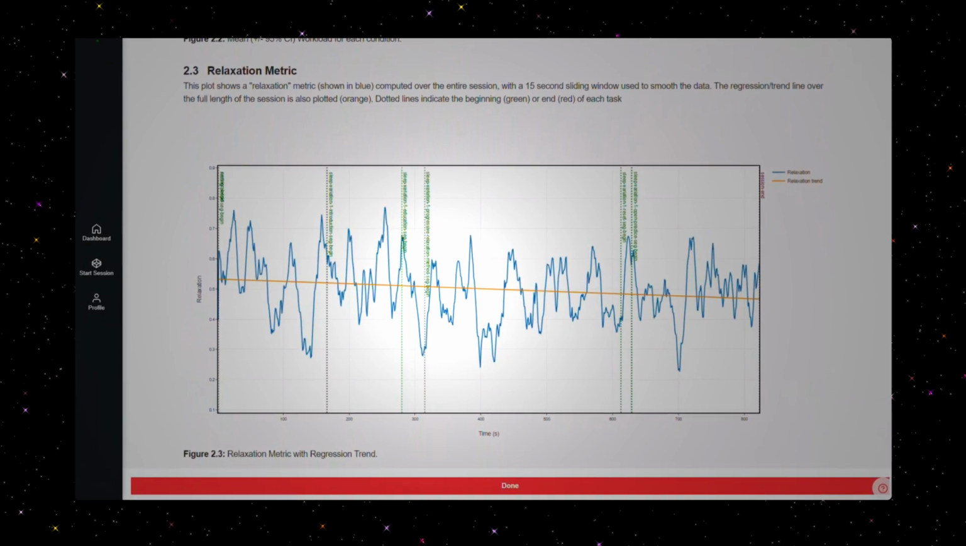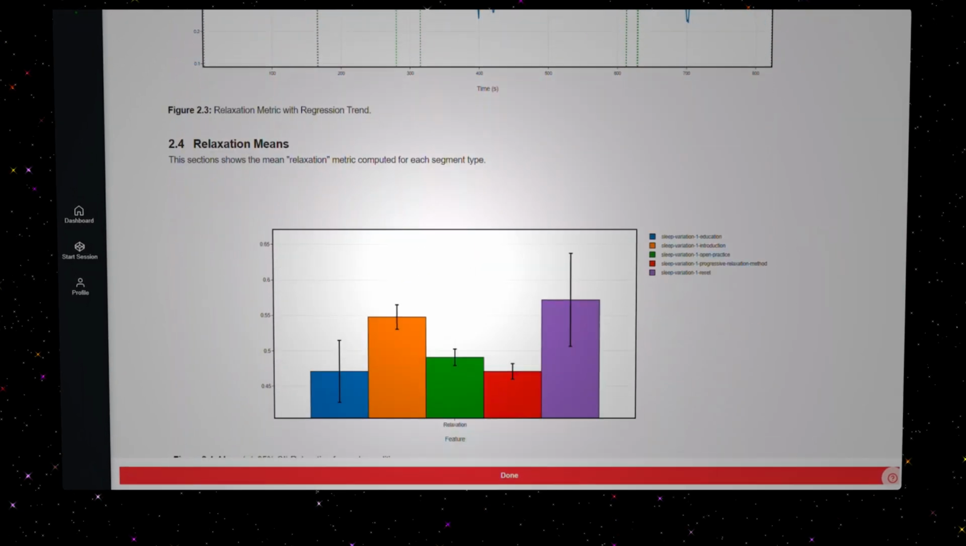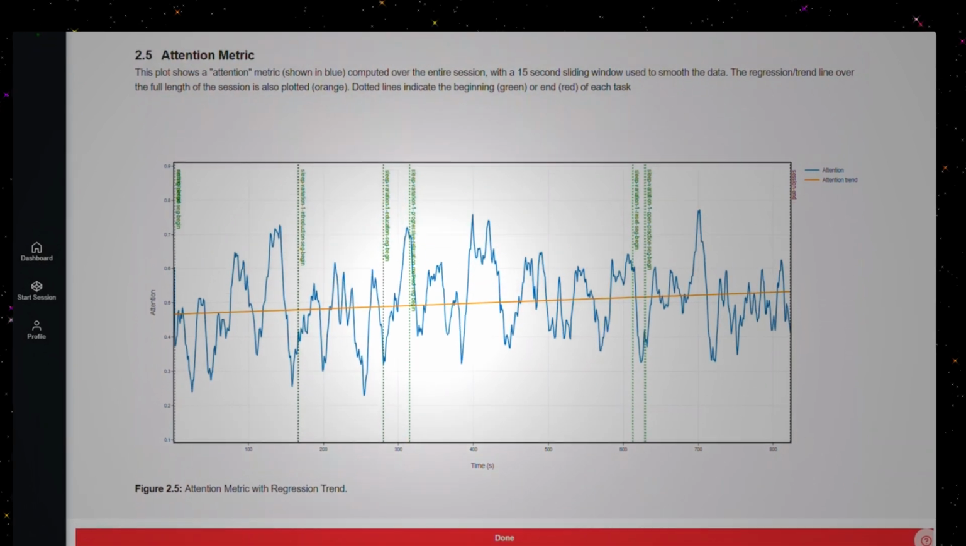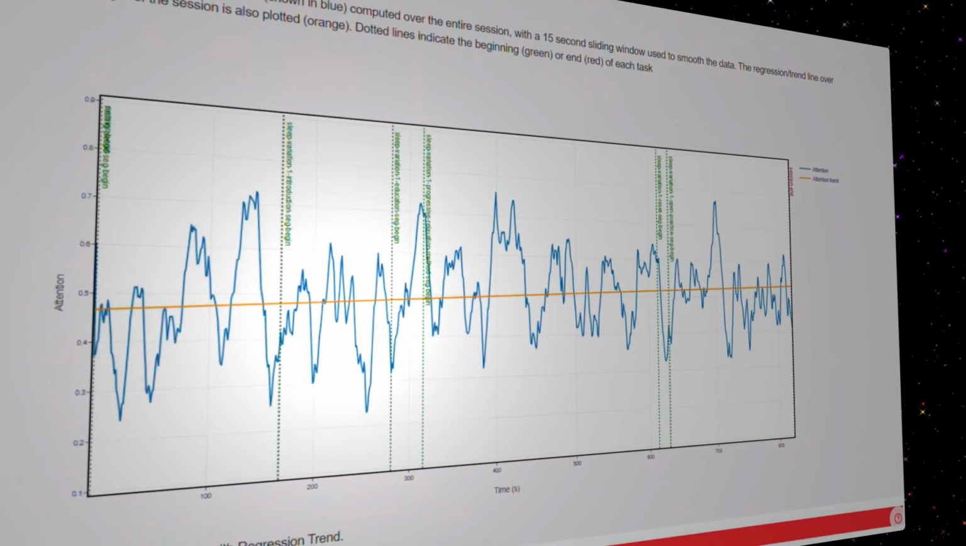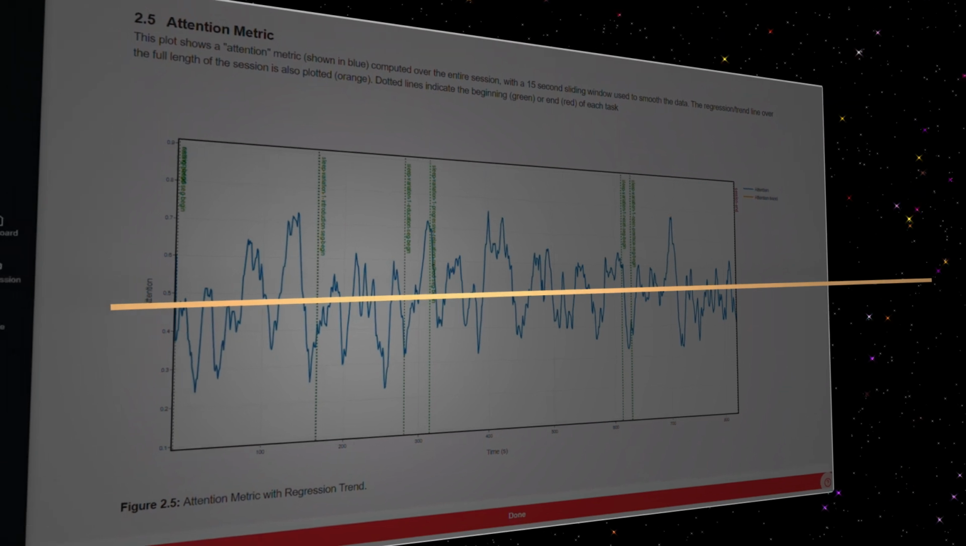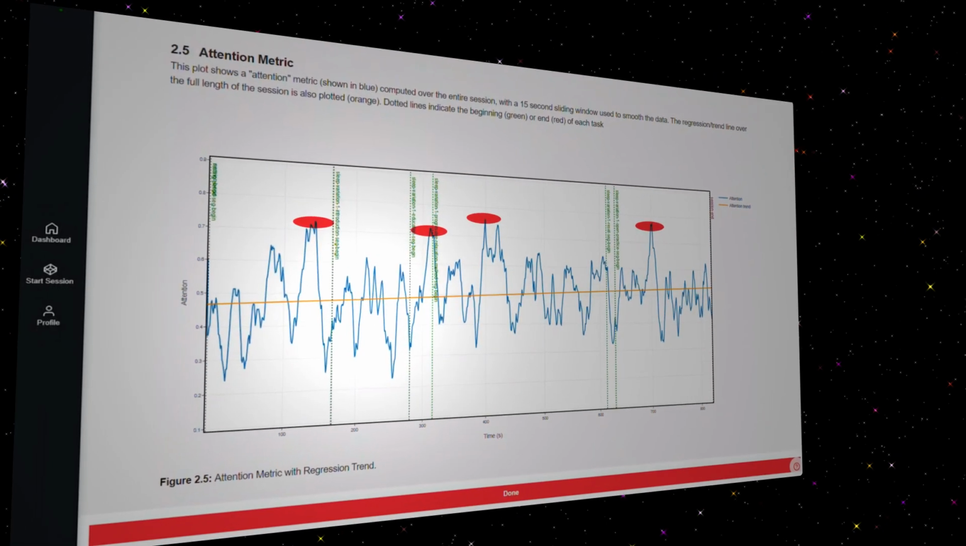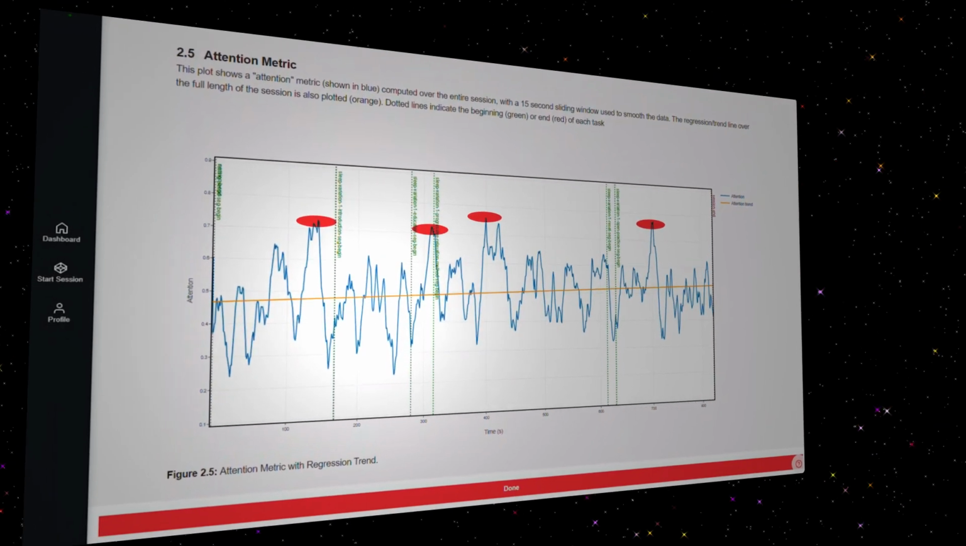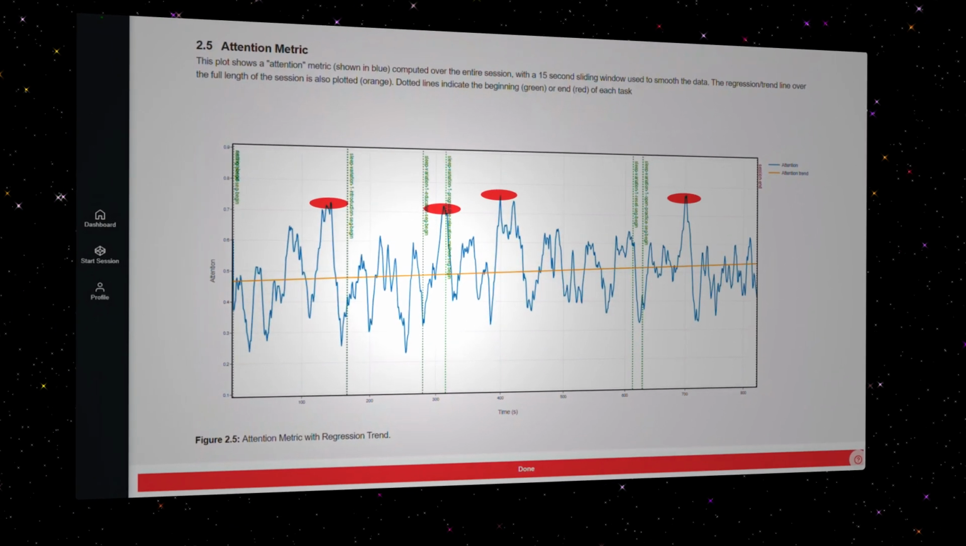A session like focus meditation can increase your attention metrics, wherein you harness your attention for as long as possible. While your overall metric is hopefully trending upwards, also keep an eye on how high you can get those peaks. This shows your level of attention and how long you held it.